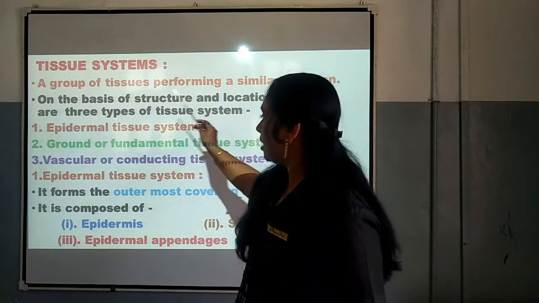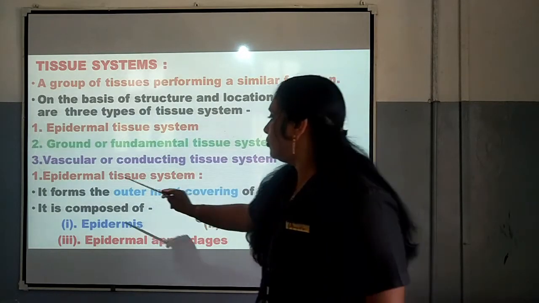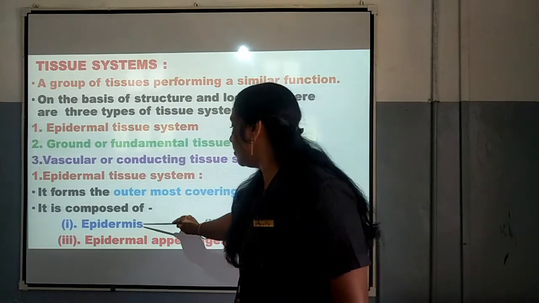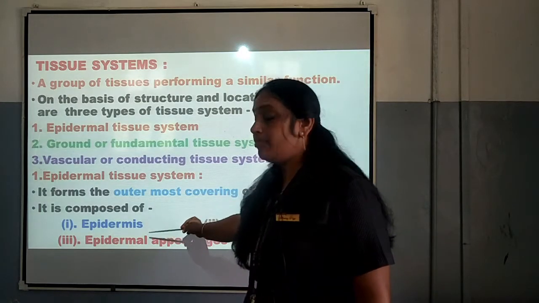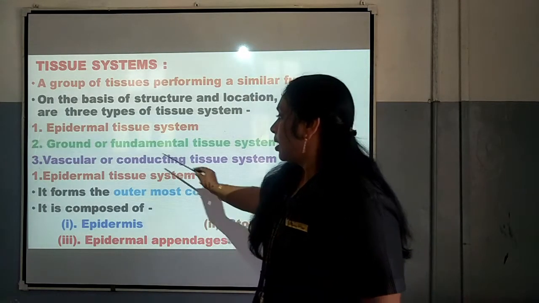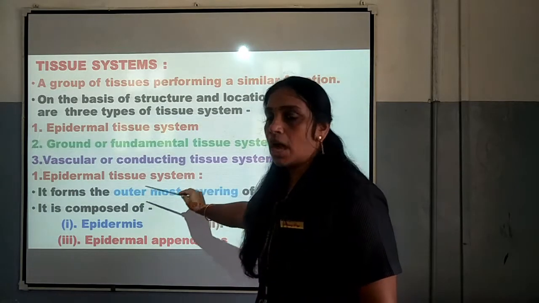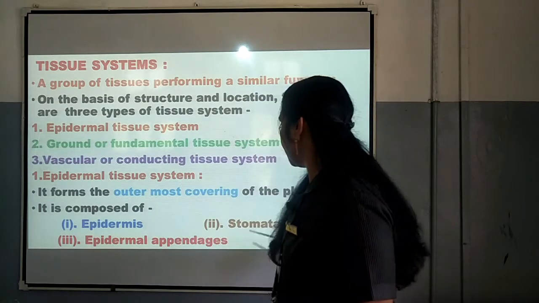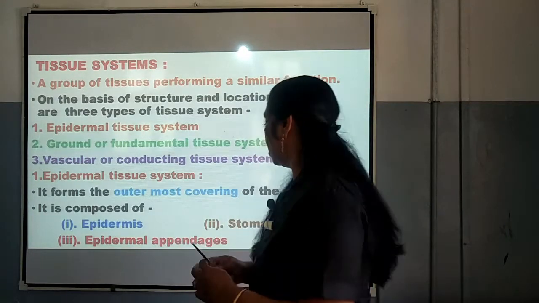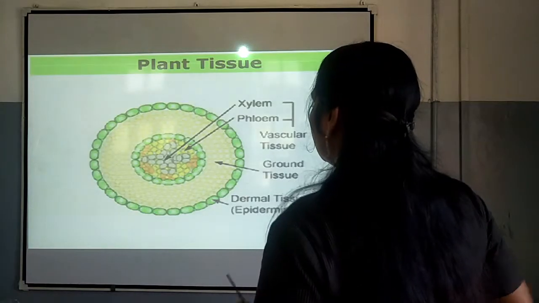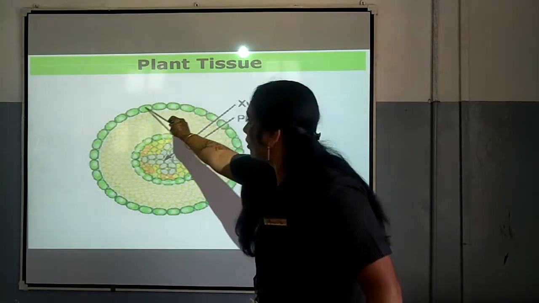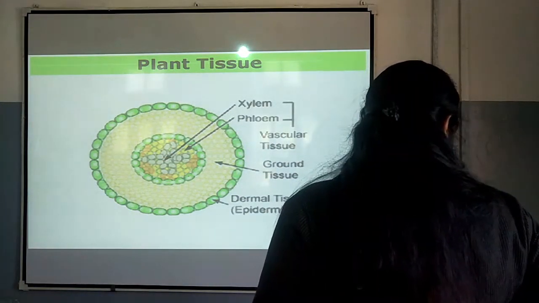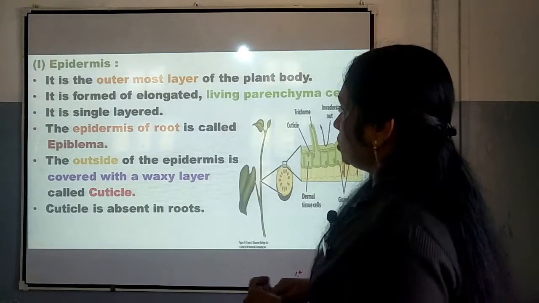The first one is epidermal tissue system. It forms the outermost covering of the plant body, and it is composed of epidermis, stomata and epidermal appendages. You can see in the figure this part, this is the outermost covering of the plant body, and this is called dermal tissue or epidermal tissue. So first one is epidermis.